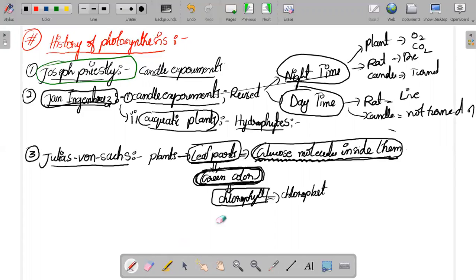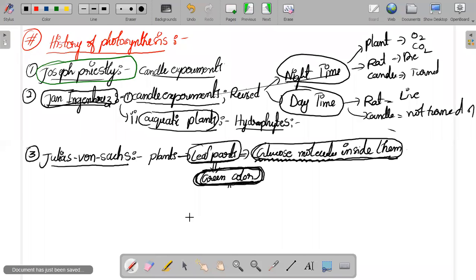These statements were not given by Julius von Sachs. He doesn't know the presence of the chlorophyll. He doesn't know the presence of the chloroplast. He doesn't know all those things. He only knew one thing, that green color is responsible for the production of the glucose molecules. That is the observation done by Julius von Sachs.